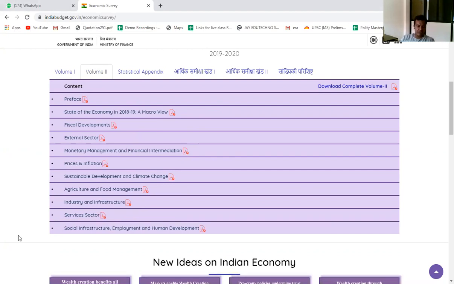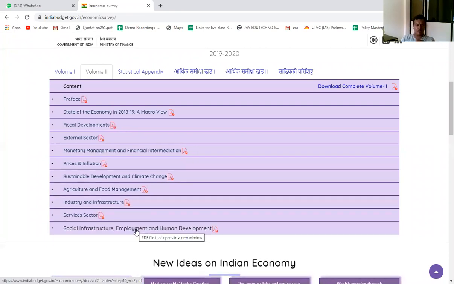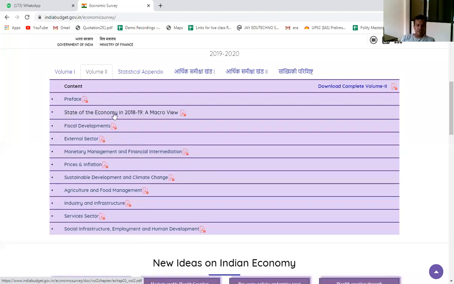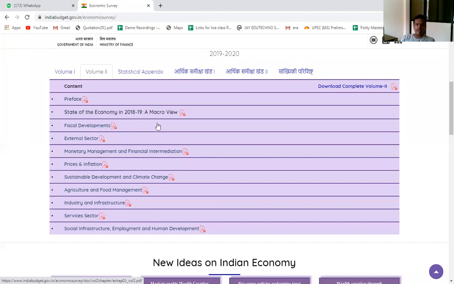What is the inflation rate, what is the gross value addition, what is GDP, whether the investment rate is increasing or decreasing, whether the fiscal deficit is increasing or decreasing, whether the inflation rate is increasing or decreasing. So it gives us an understanding of the various aspects of the economic management that we have seen. Like here we can see the state of the economy, that is a macro view, macroeconomic indicators.